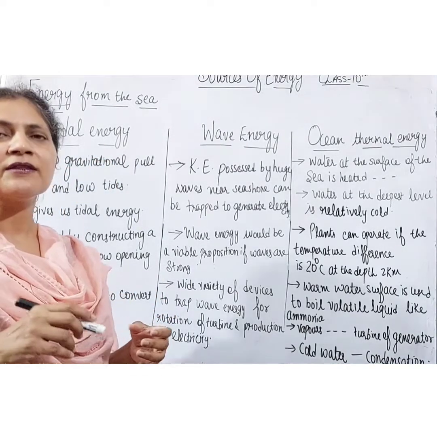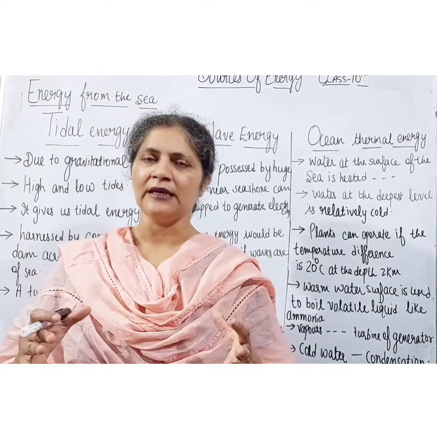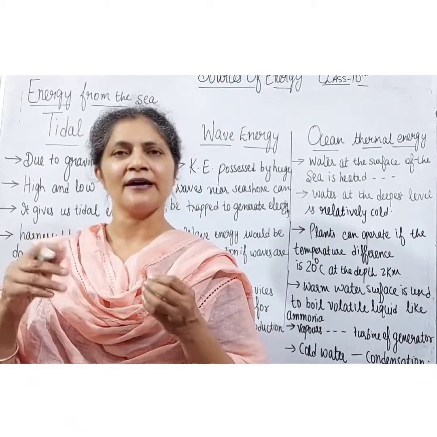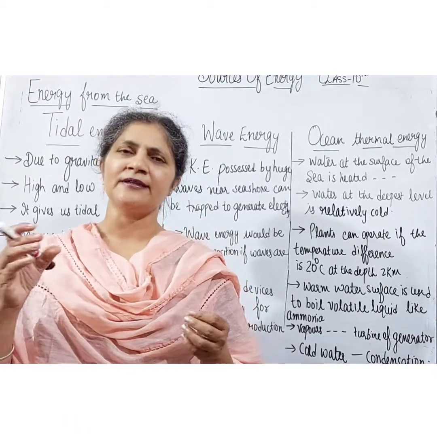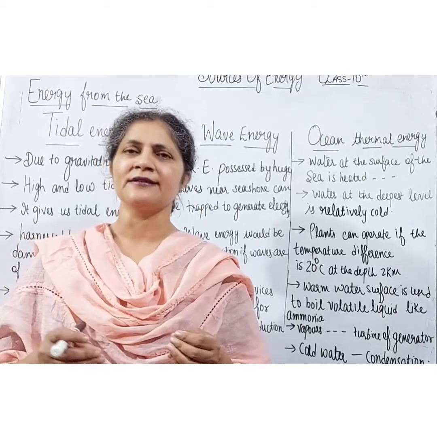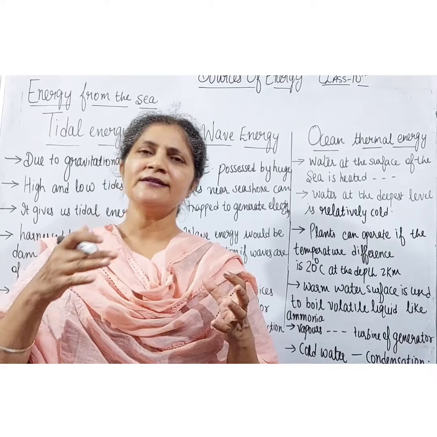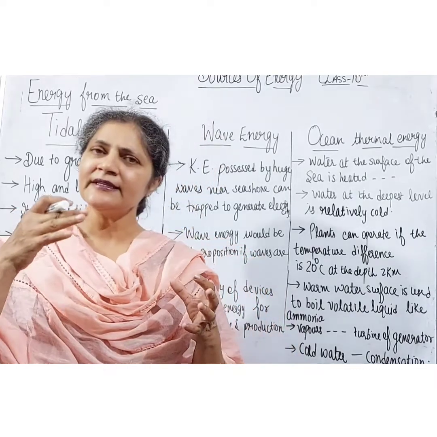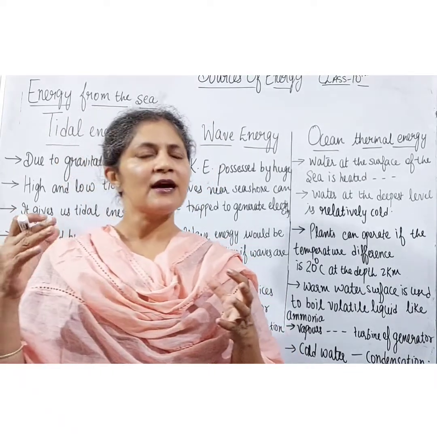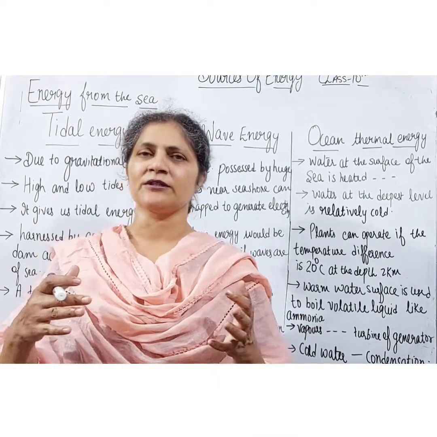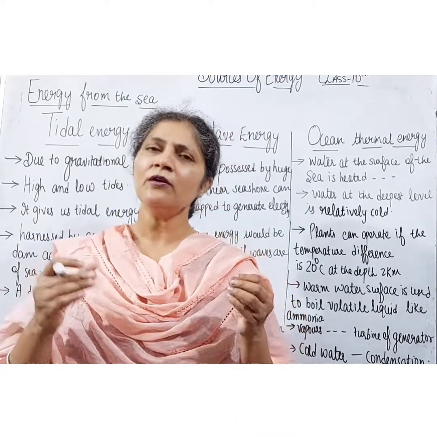The rise of water in the sea due to the gravitational pull of the moon is known as the high tide, whereas when the water level is low, it is known as the low tide. When there is a rise in the water level, it is the high tide, and whenever there is a fall in the water level, it is the low tide.